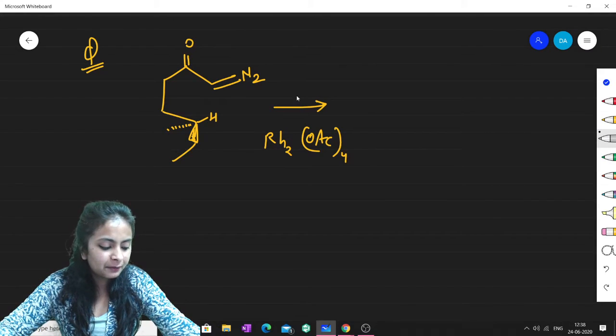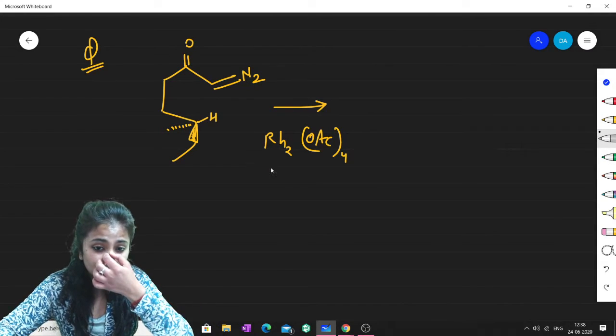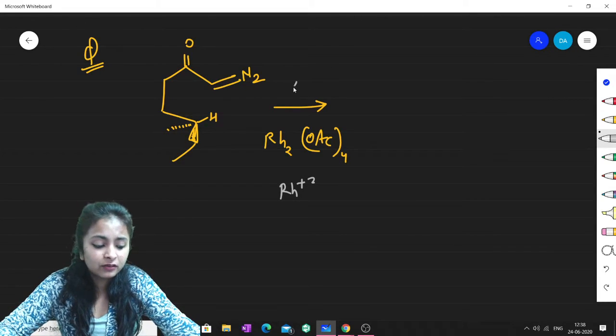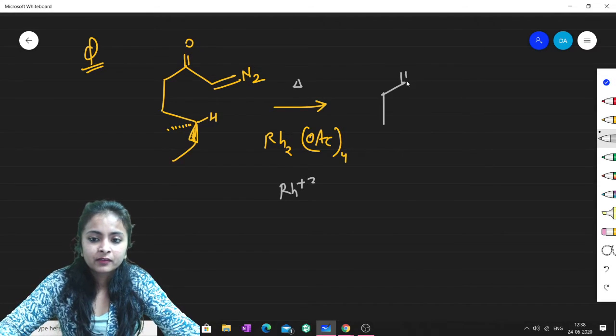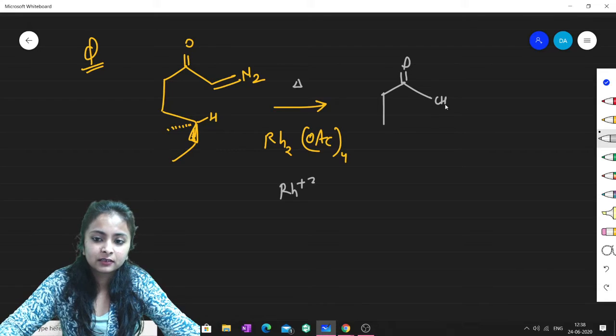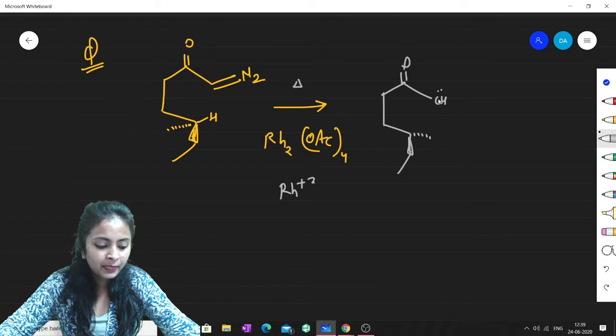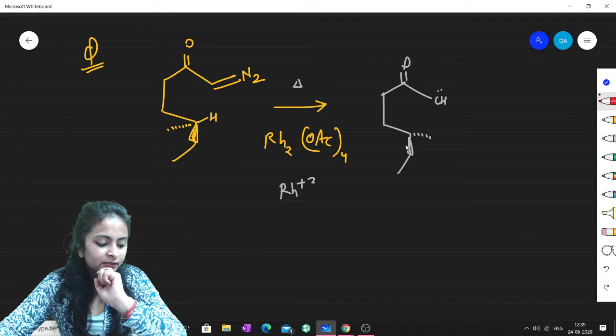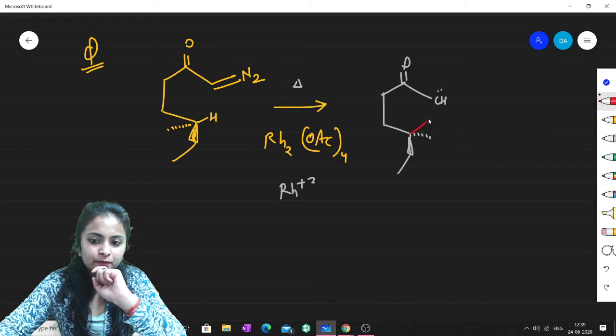Okay, so now what will happen, guys, if you treat it with heat or something? This rhodium is in the +2 oxidation state, isn't it? Now what I'm saying is that if you heat, then ultimately there will be the formation of a carbene, isn't it? So this carbene is formed. Now to this carbene, just remember one point: as there will be one hydrogen also, so there will obviously be one alpha hydrogen that will get inserted.